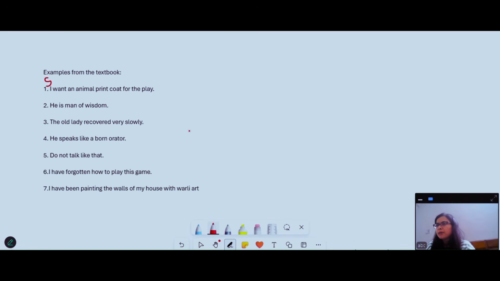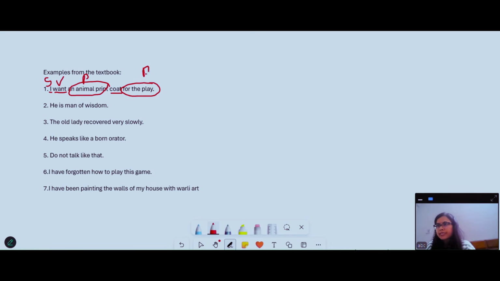and want an animal print coat. So want will be the verb. So what I have figured out, subject and verb, I have figured out I is the subject and want is the verb. Now I need answer to want or a complement. What do I want? I want coat. Don't you think that these three words make a complete sense? I want a coat, right? If I say I want a coat, then this is a complete sentence, and all the other things, an animal print here and for the play, they remain extra information, and so these are phrases.